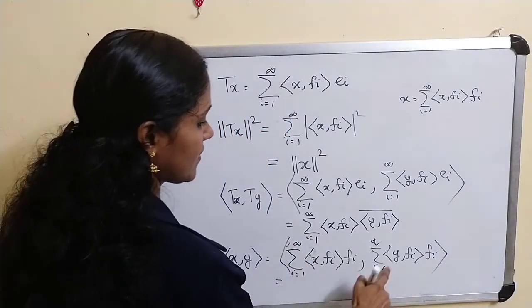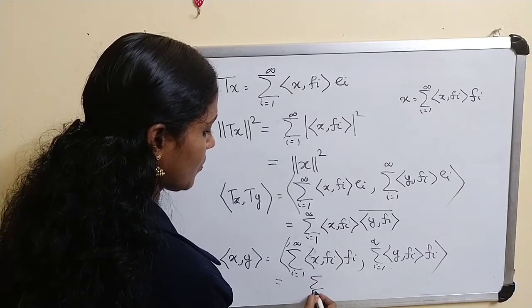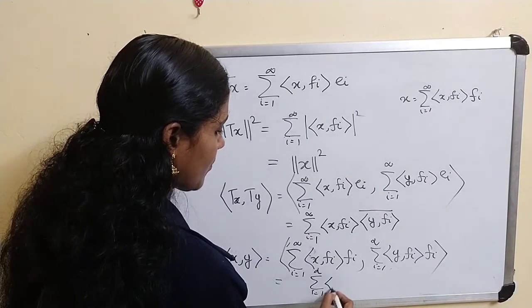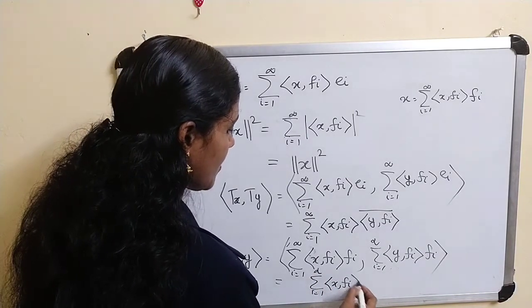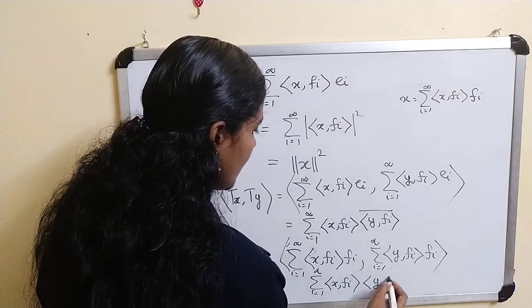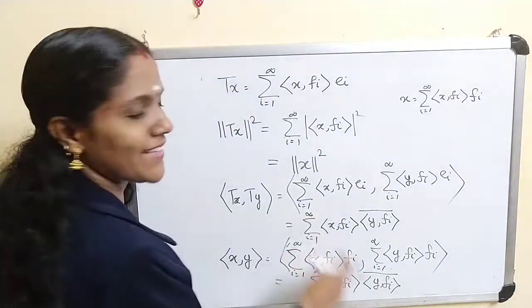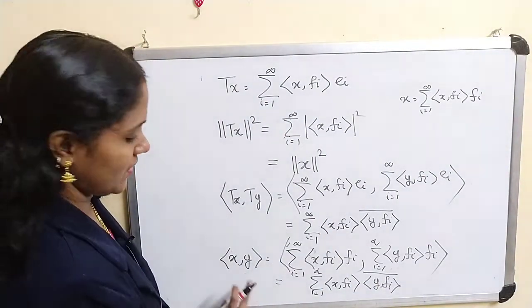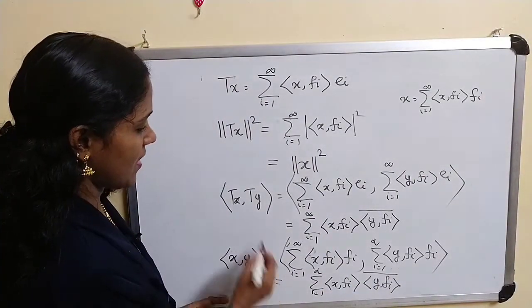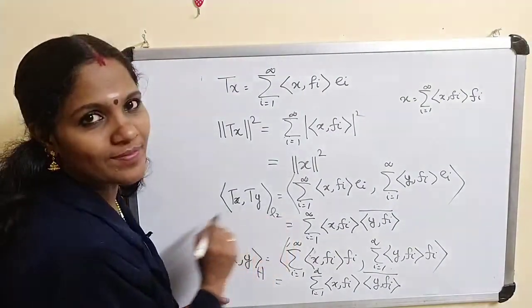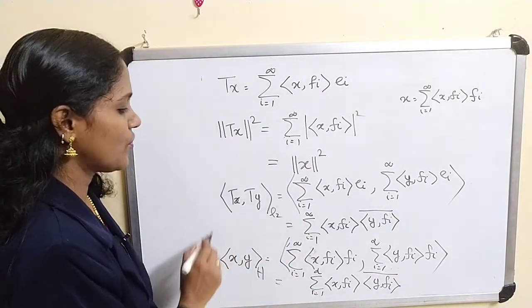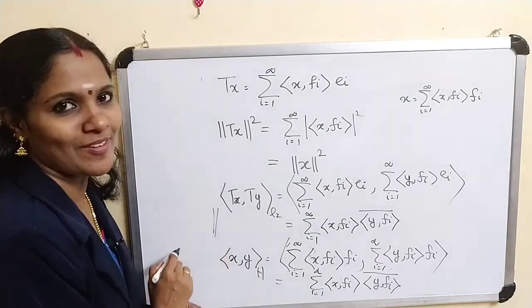Now by our result, this is sigma i equal to 1 to infinity inner product of x, f_i times inner product of y, f_i conjugate. These two are the same. Now this is in H and this is in L2 norm. Therefore, these two are equal.